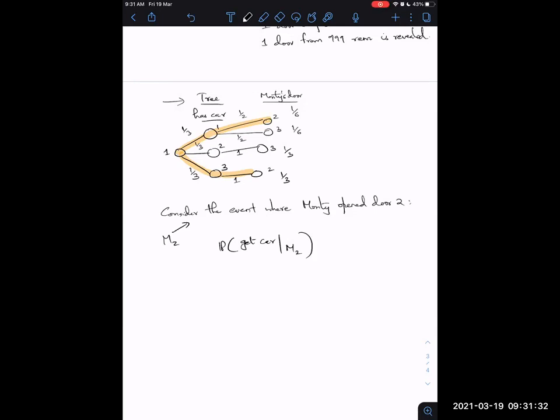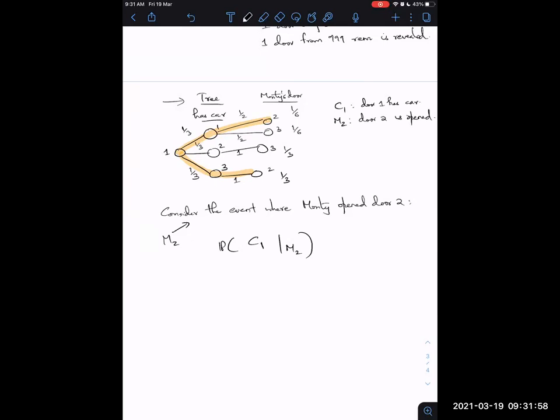All right. Okay, let's not even look at that. Let's look at a simpler event. Let's call C1 the event where door 1 has the car. M2 is the event that door 2 is opened.